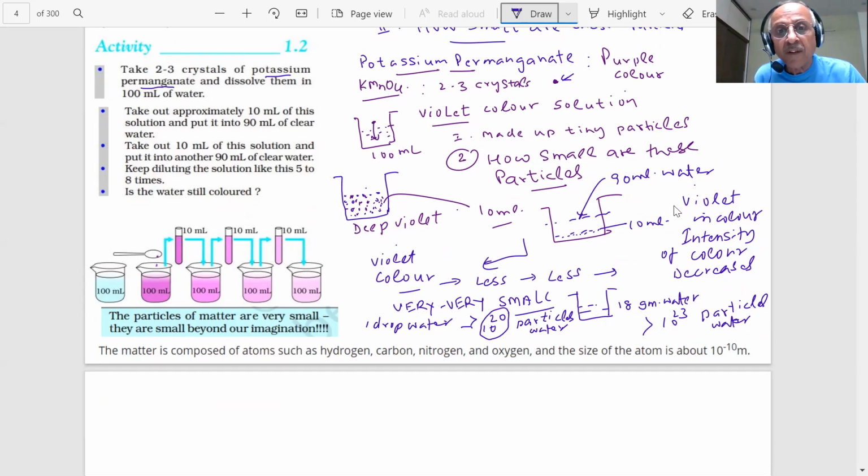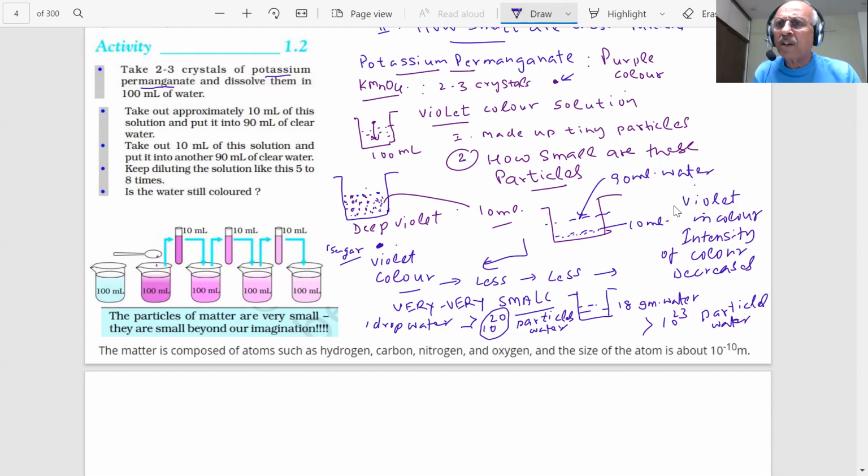If you have sugar, just one small crystal of sugar. You are using sugar at home. Yes, sir. White crystals are there.